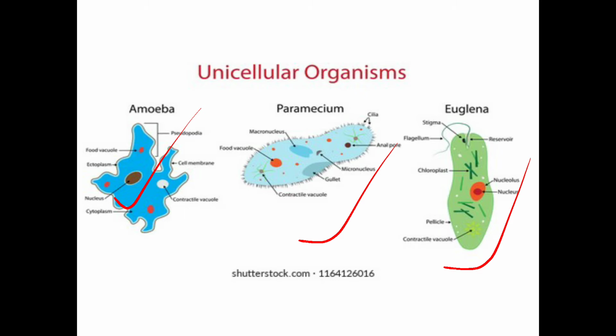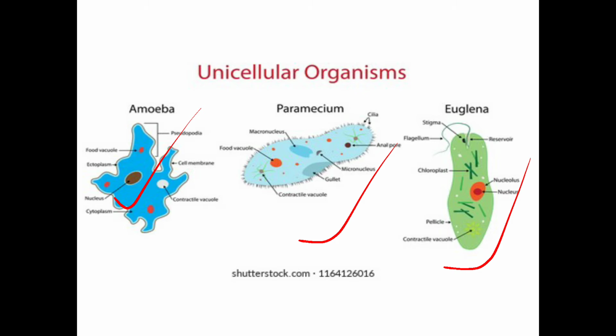Sometimes some cells are for reproduction and some cells are for nutrition. So there are many cells, but these cells regulate and perform their functions independently. That's about the cellular level organization.